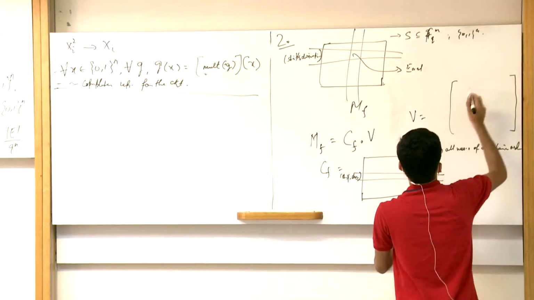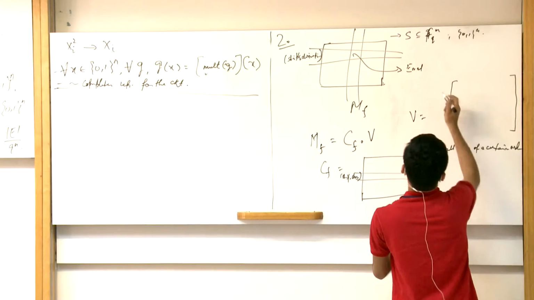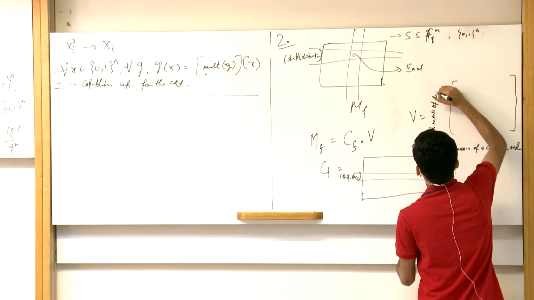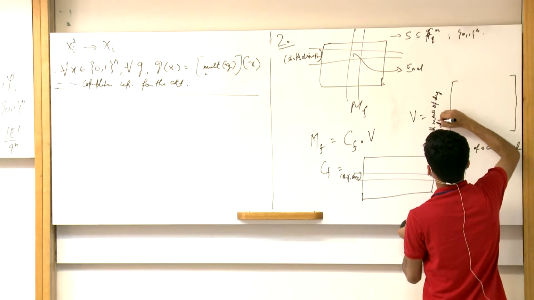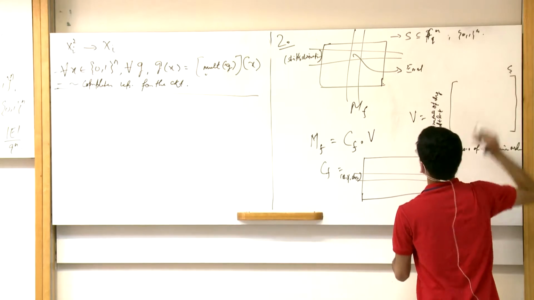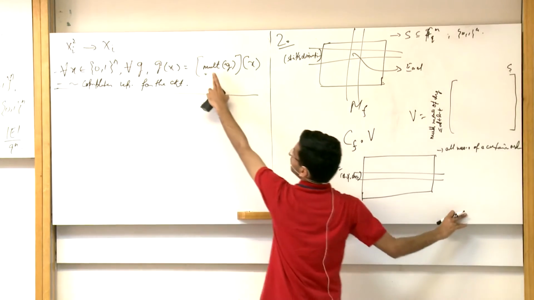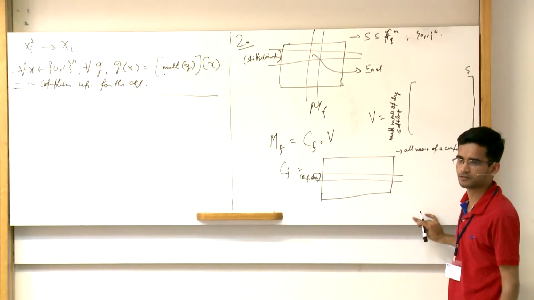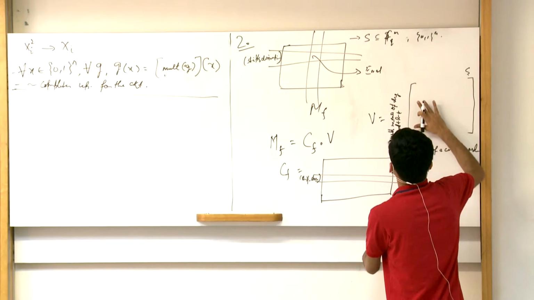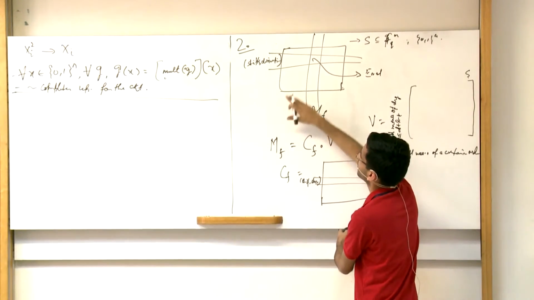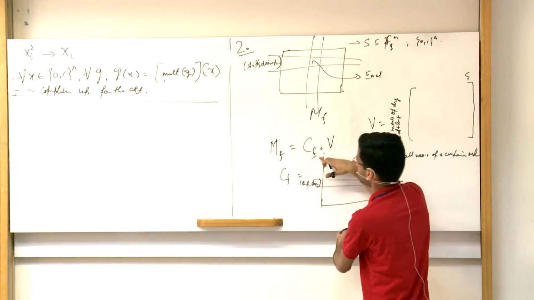So this is all multilinear monomials of a certain degree. Degree will be something like D plus L minus K. And this is the set S. Yeah, because of this observation we can multilinearize everything and the evaluations don't change. Okay, and this is the set S. So we can factorize the matrix M sub F into C sub F times V.